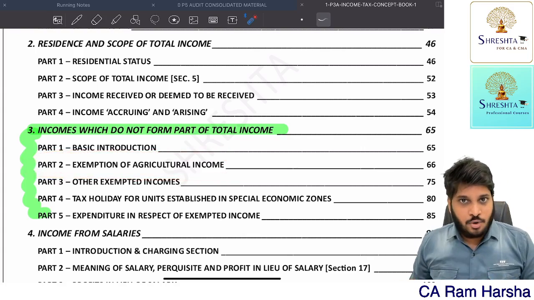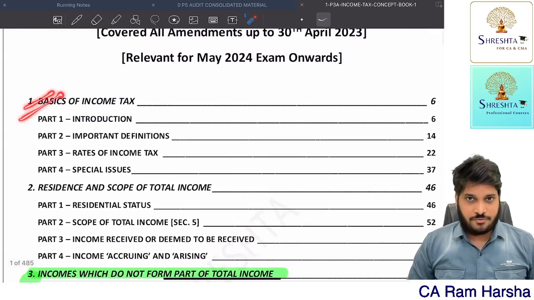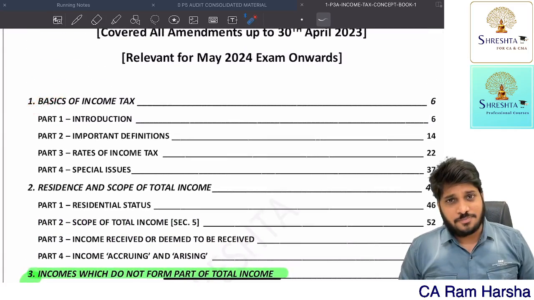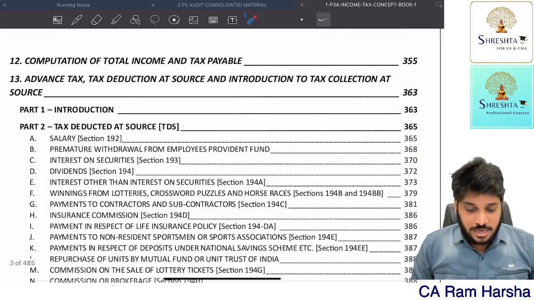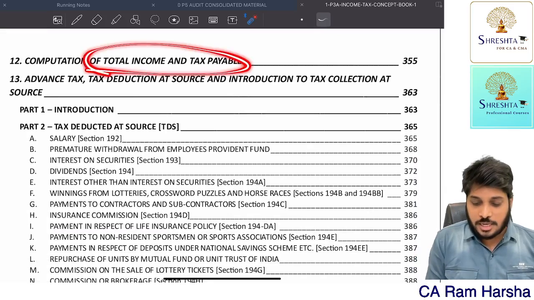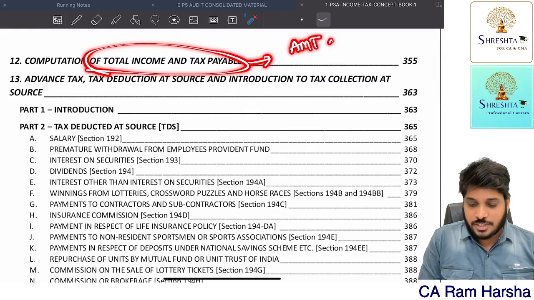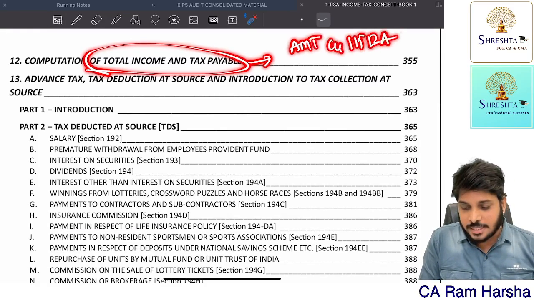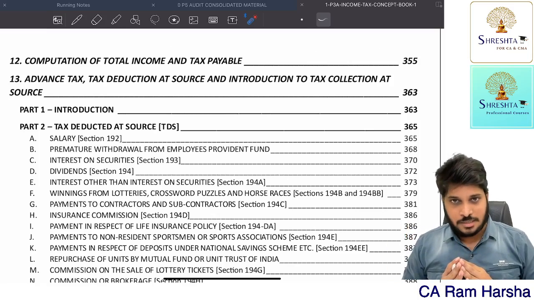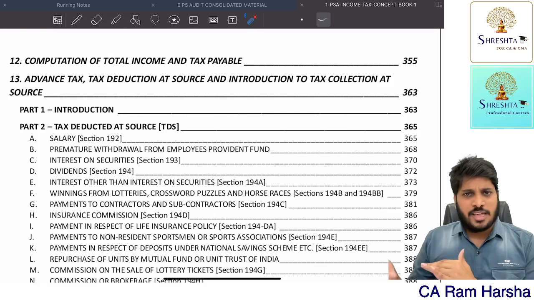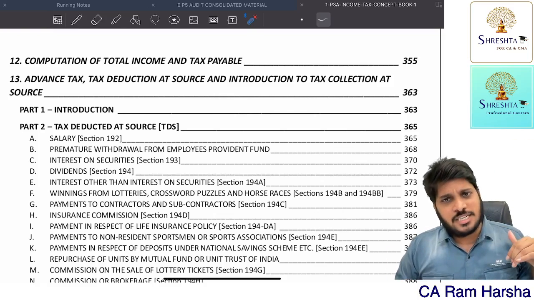Now that is removed here and added in the first chapter itself, basic concepts. One more important thing, there is a chapter called total income. In this, there is a provision for 115BAC, nothing but the default tax regime or optional tax regime. Getting the point? They removed it there and added it in the first chapter itself.